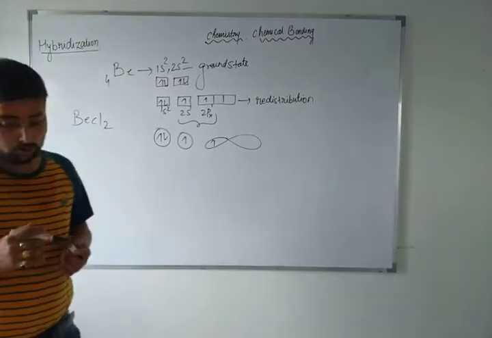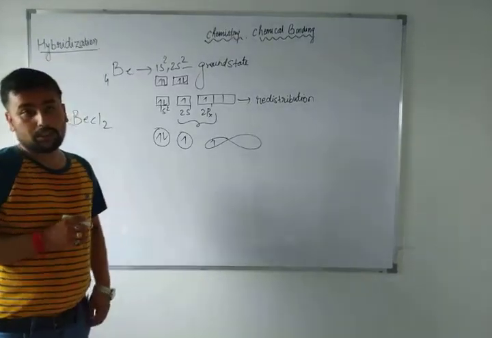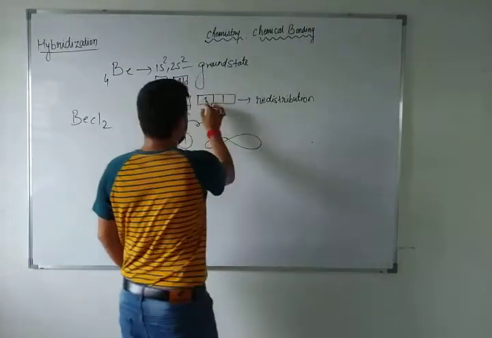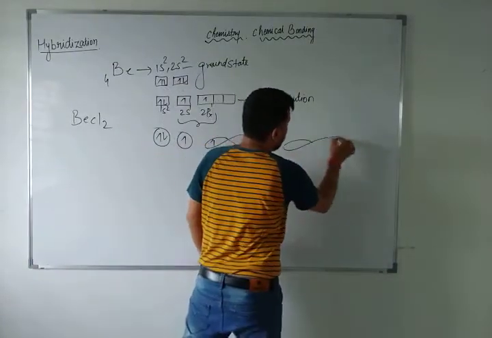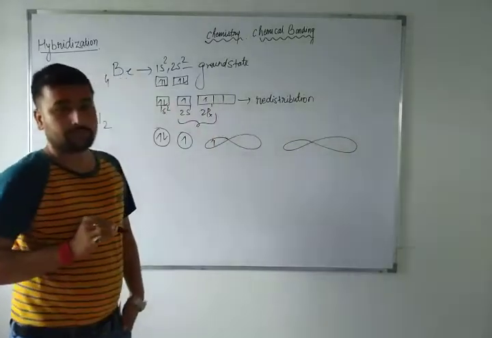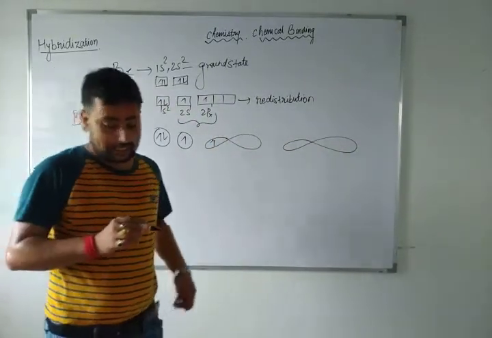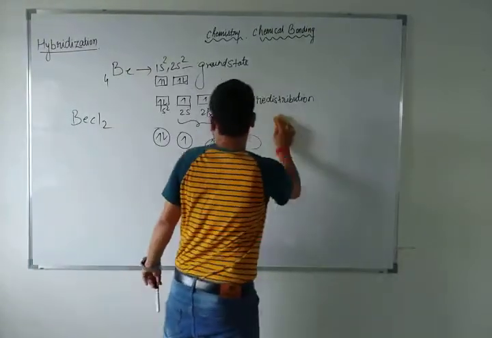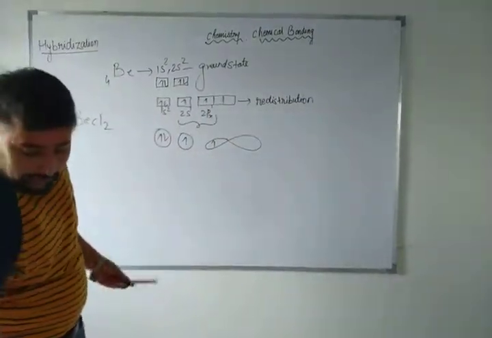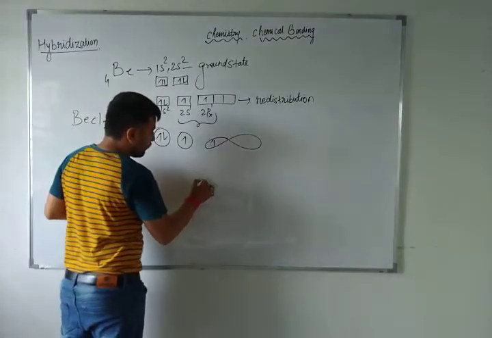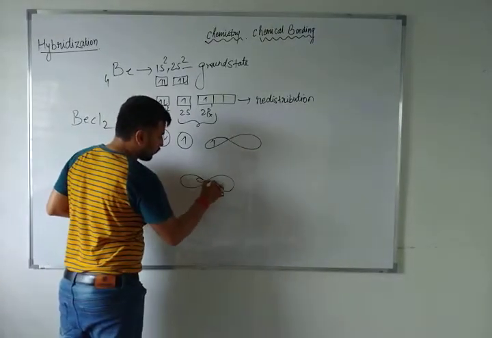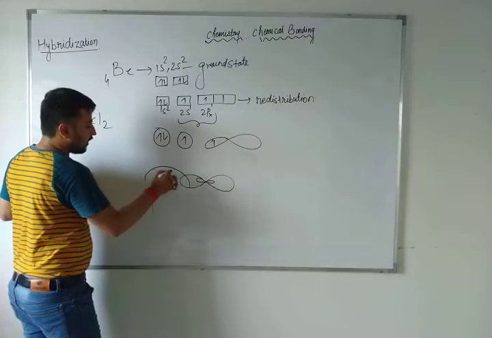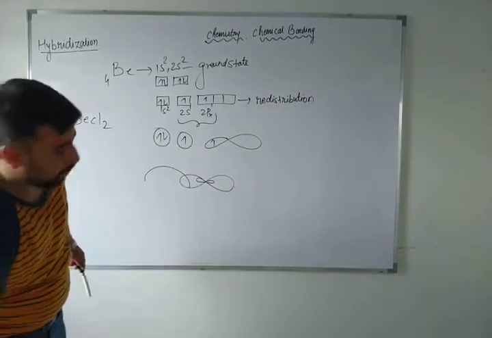If I ask you how the shapes are formed, you know very well here beryllium has 2 vacant orbitals in which the electron can fit. But if I ask about both the chlorine atoms, just suppose this is beryllium, and here one chlorine atom has overlapped.